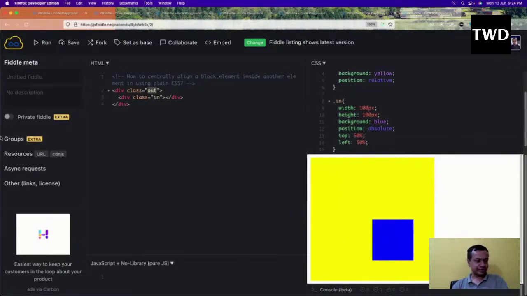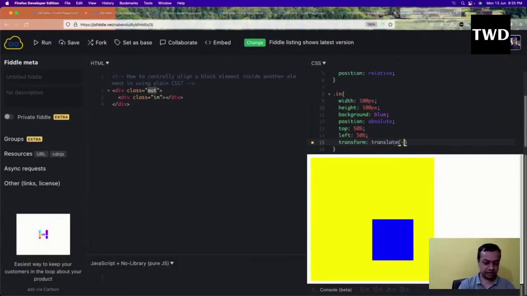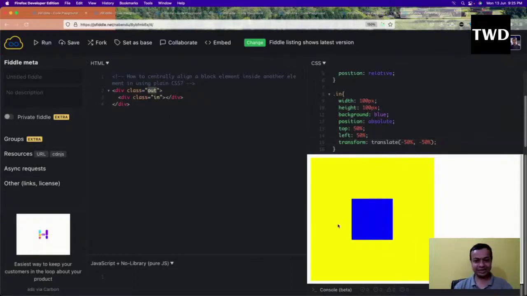So how to move it to the exact center? Here we do a different trick. It is not the exact center, so we have to use the transform property here, because it is taking from here. The transform is an animation property, but used in a lot of places. Translate of minus 50%, comma minus 50%. If I do this, it will be the exact center. So this is how we move it to the exact center.